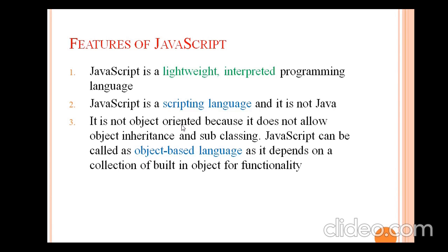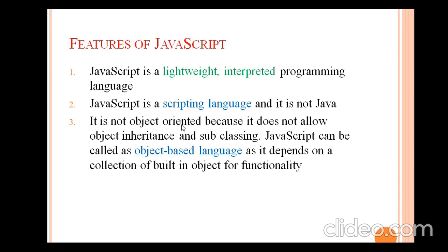Second feature is JavaScript is a scripting language and it is not Java. The names are similar but both the languages are different. Java is a programming language and JavaScript is a scripting language. All scripting languages are programming languages, but all programming languages are not scripting languages. So we will see the next feature.